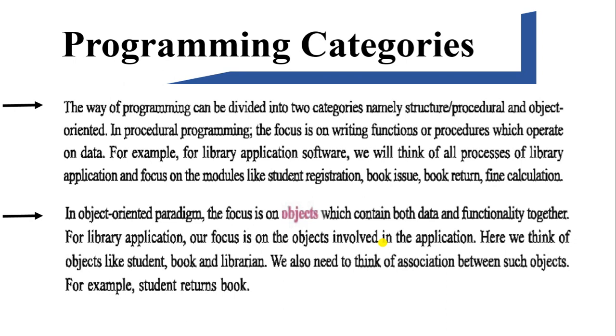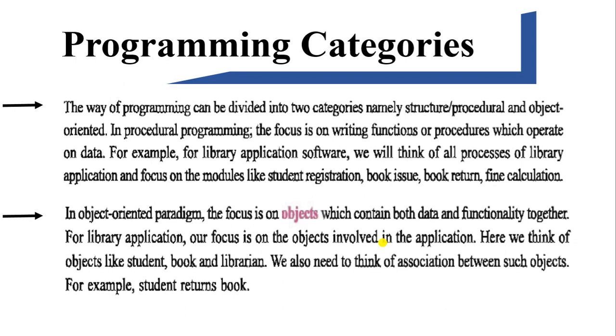Now let's look at the library application example in object oriented programming. In this second category, our focus is on the object and the functionality. In short, our focus is on both data and functionality.